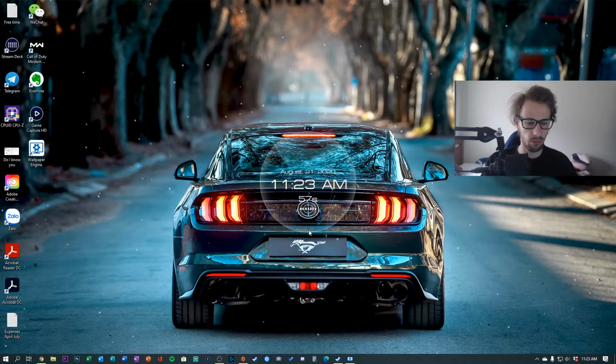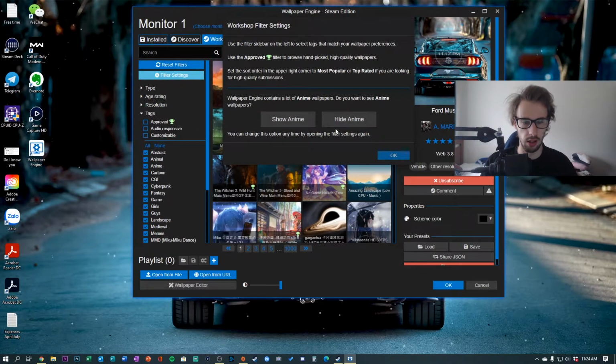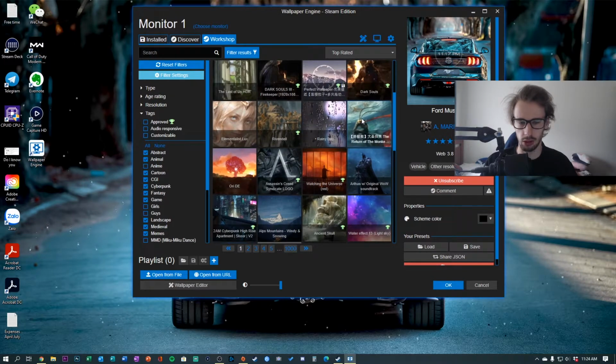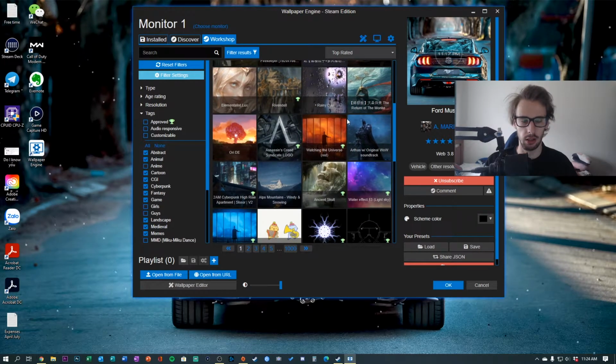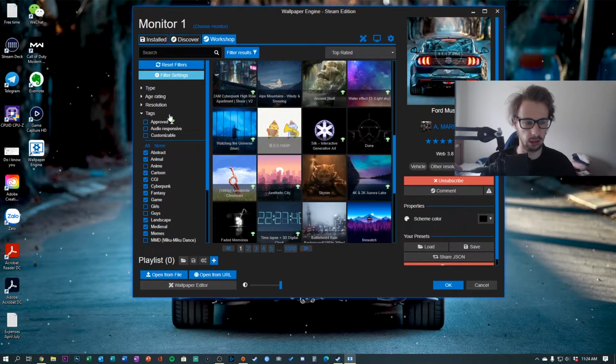So, and if we go back to the workshop, Wallpaper Engine, and we go to workshop, and for some reason you can now hide anime. Let's just say show anime. Actually, hide anime for YouTube. So as you can see, you got these different sections. There's so many different types. There's like gaming, mountains, cyberpunk,